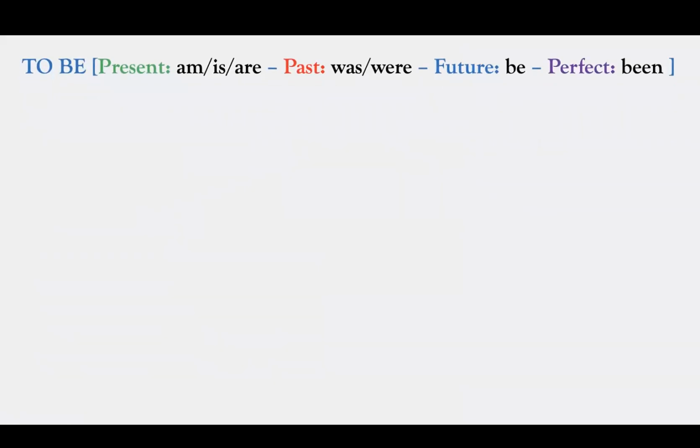To be has four different forms. The present form, am, is, are. The past form, was, were. Future form, be. And perfect form, being. So let's check how each form is used.